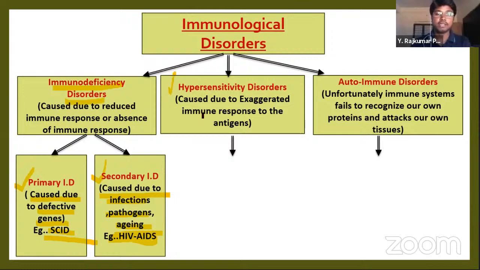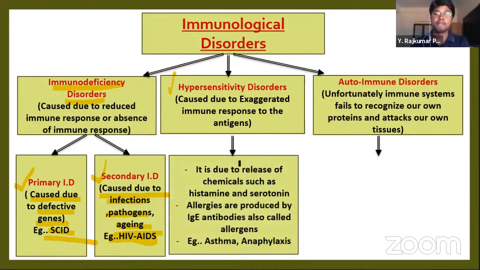Next, see hypersensitivity disorders. It is due to the release of chemicals such as histamine and serotonin. Histamine and serotonin are released whenever there is an allergic reaction taking place in the body. Allergies are produced by immunoglobulin E type of antibodies, also called allergens.